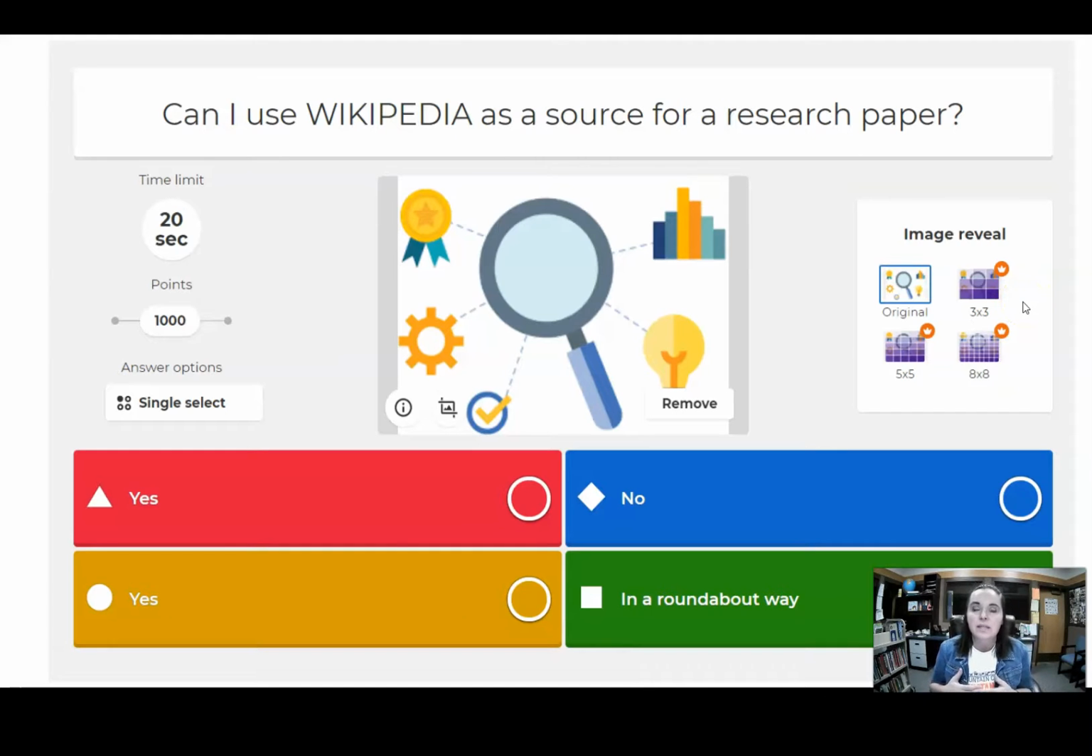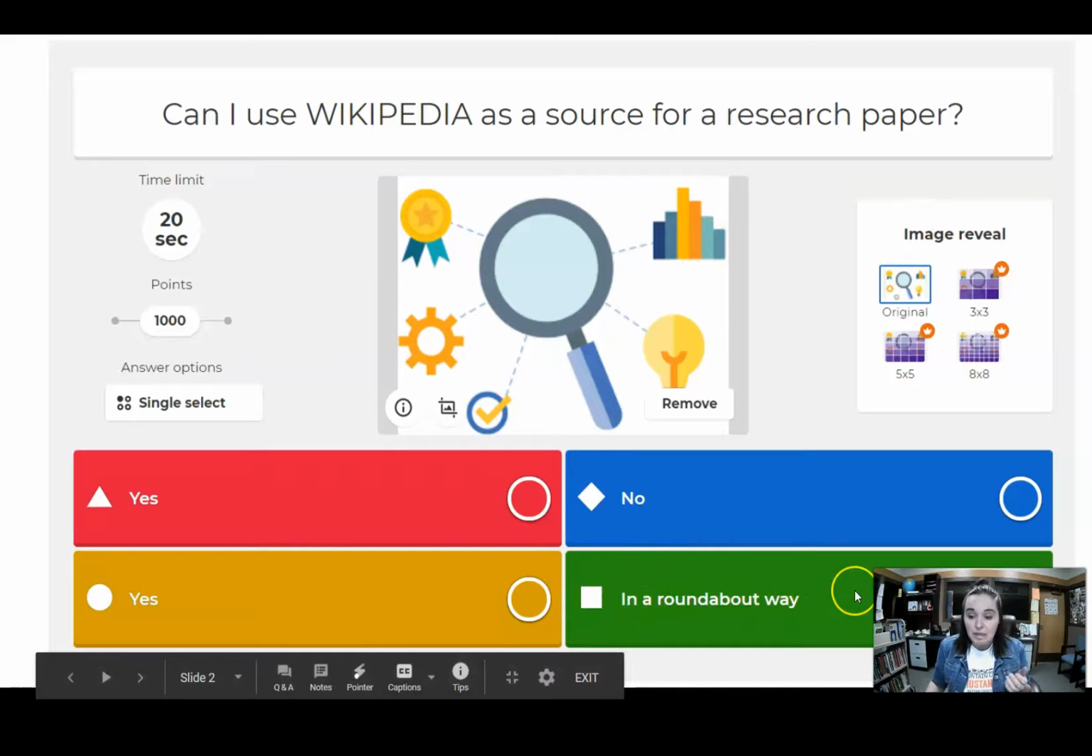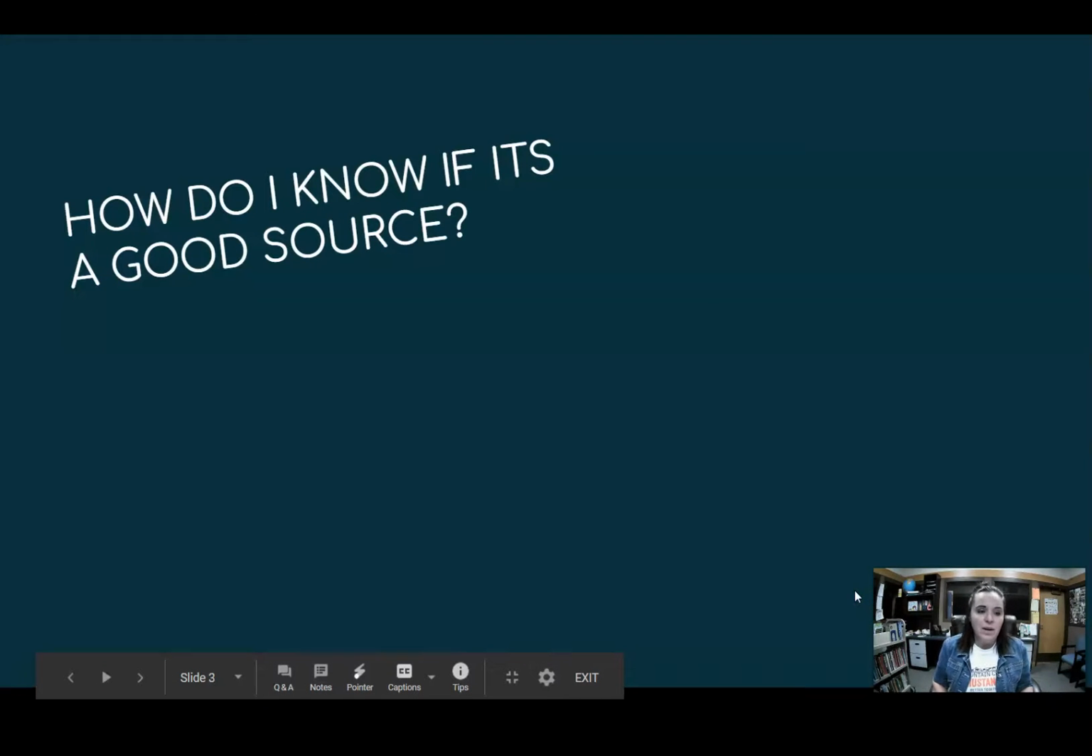Wikipedia is so easy to use. It's got literally everything you probably need for your research paper right there on one screen, and it just seems like, why shouldn't I be able to use it? Well, there's a few reasons that you shouldn't be able to use it for research. Your teachers probably won't accept it. But let's go through it, because the answer is actually you can use Wikipedia in a roundabout way, okay?